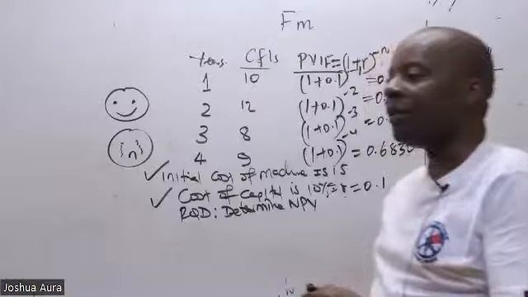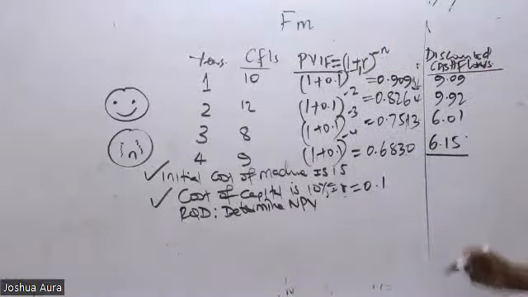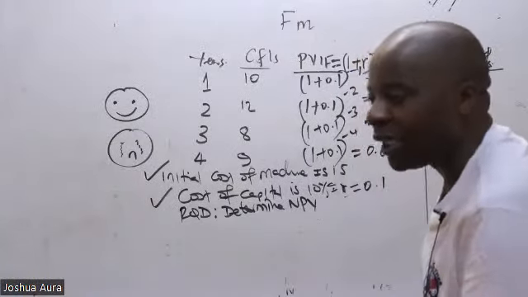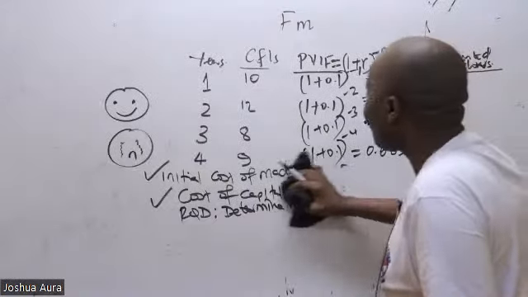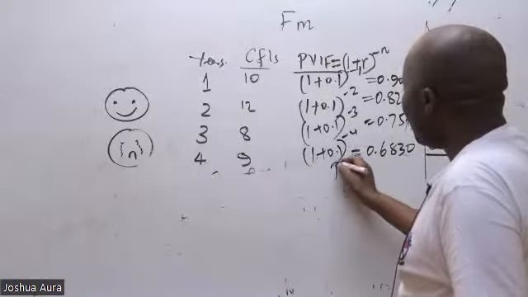So is there somebody who can give me the total discounted cash flow? According to Kinyua Anthony, 31.17. So this is the total.